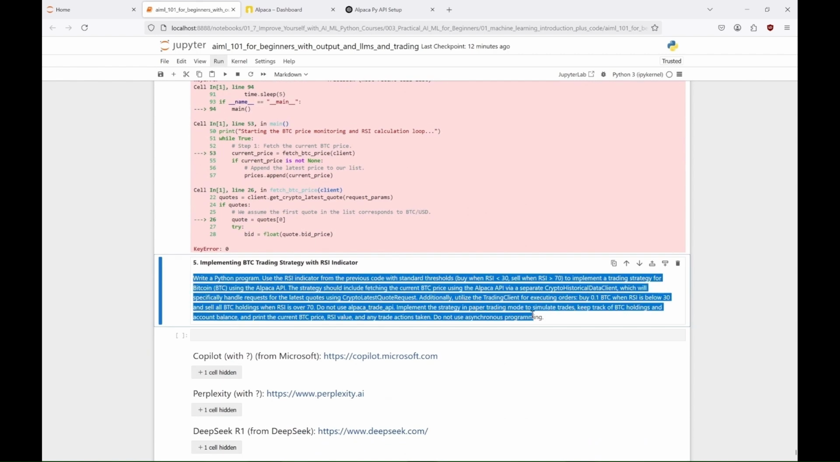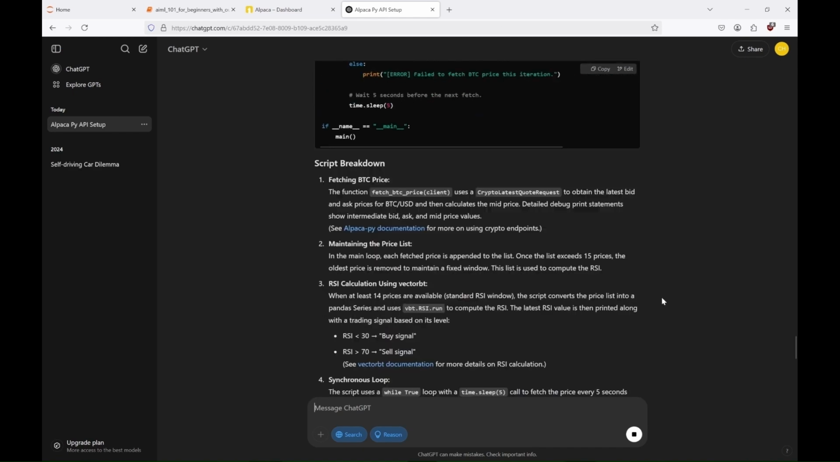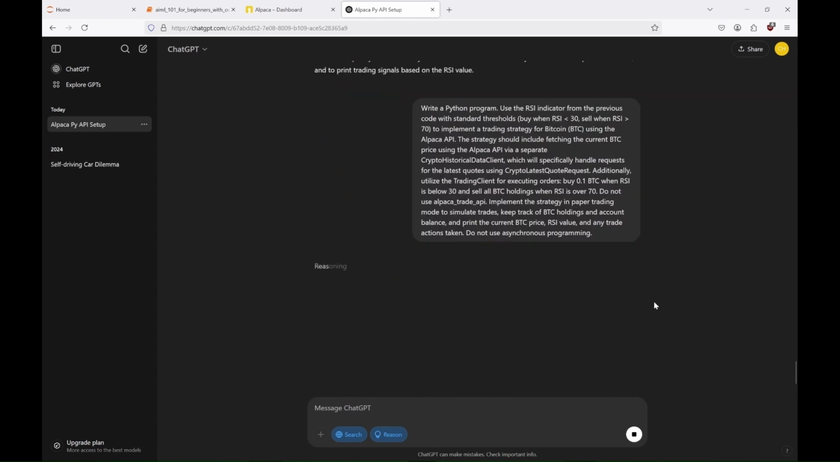So we'll leave it like that for now, and meanwhile let's try the last task. Implementing Bitcoin trading strategy with RSI indicator. Now we want ChatGPT to write a Python program, with the use of the RSI indicator from the previous code. We want it to use standard thresholds: buy when RSI is lower than 30 and sell when RSI is higher than 70. And we want it to implement this trading strategy for Bitcoin using the Alpaca API.